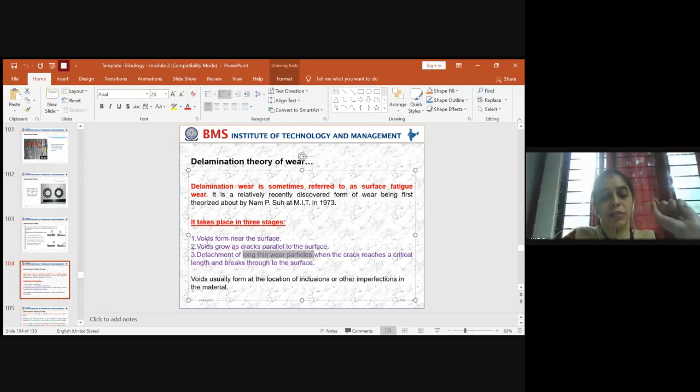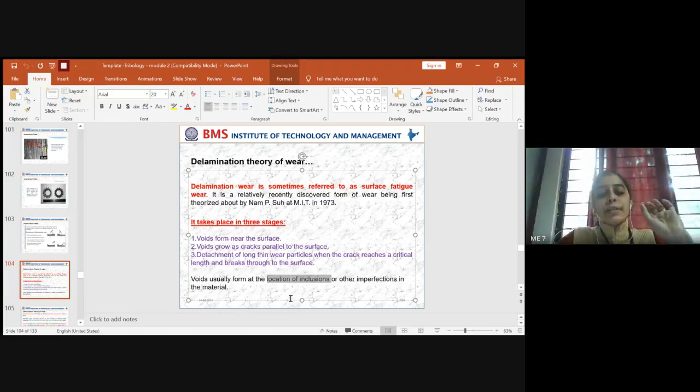And initiation of the void is very important. You have to see that the voids are usually formed at the location of inclusions or imperfections. Usually these inclusions or imperfections get initiated where you have rubbing between two mechanical components. It can come across on other surfaces also. Mainly it depends on the contact where it has a sliding or rolling effect. So wherever you get imperfections, at that place it results in the initiation of the formation of voids or air gaps.